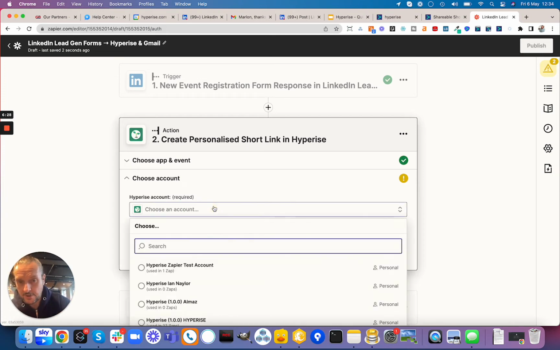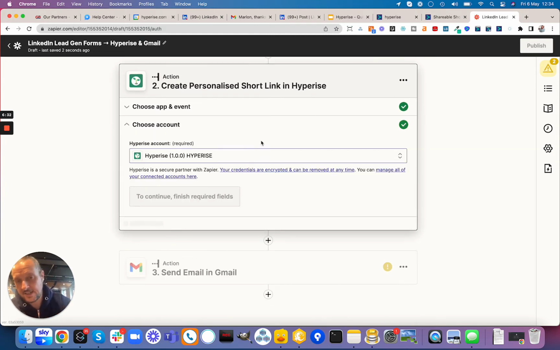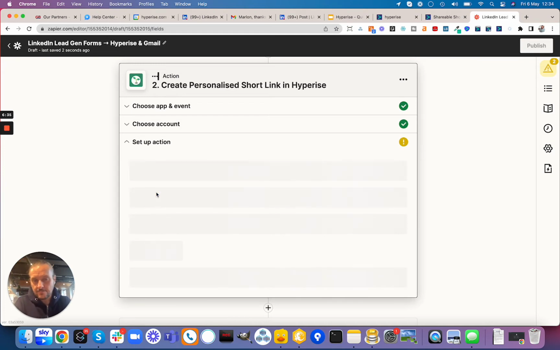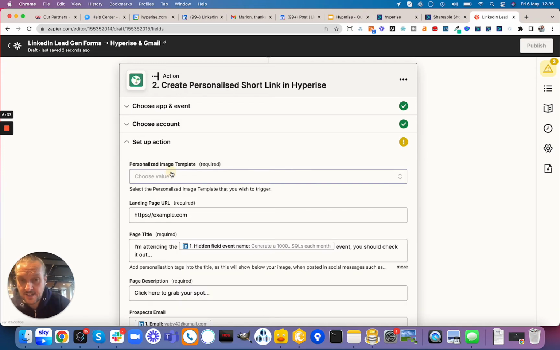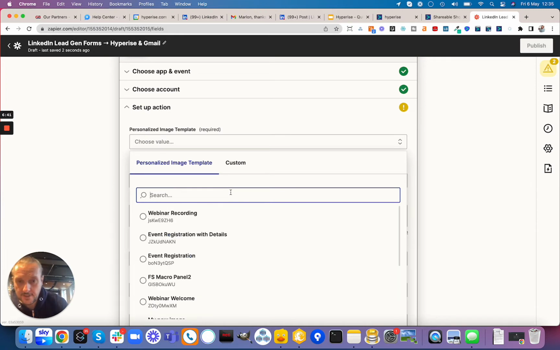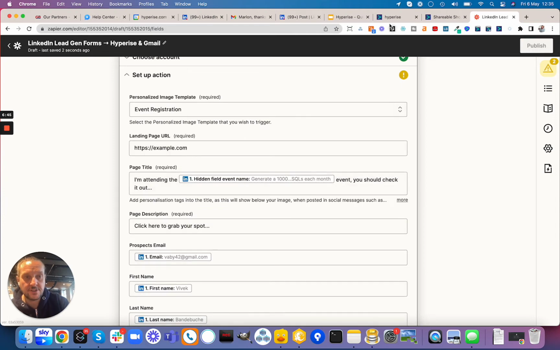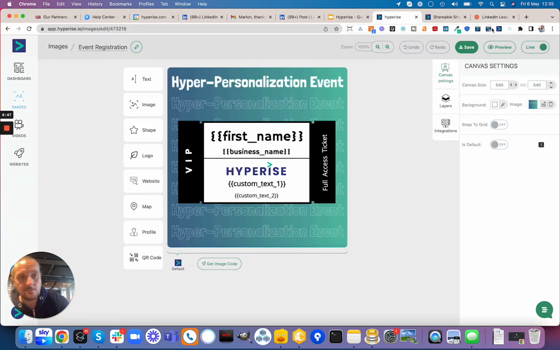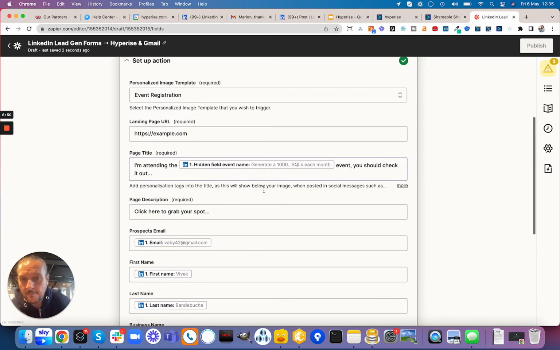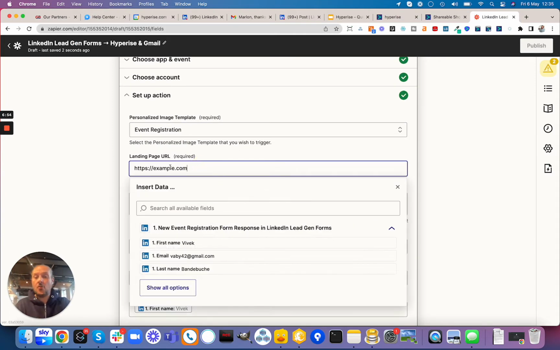First of all, we can choose our Hyperize account. And again, if you haven't done that already, it's just a case of adding your API key into here. And now we can choose our image template, so we should see the list being populated here. In this case, I'm going to choose my event registration image, which was the one we were looking at before. You can see now I've chosen my template. We've already got some elements completed here.